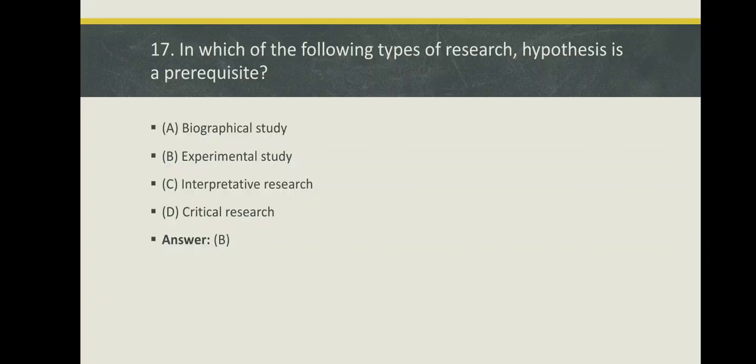Which of the following types of research hypothesis is a prerequisite? So, first option, biographical study. Option B, experimental study. Option C, interpretative research. Option D, critical research. Here the right answer is option B, experimental study. And this type of research hypothesis is a prerequisite.